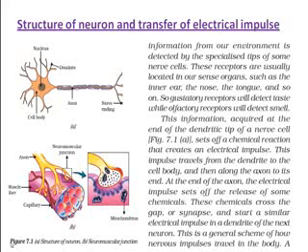Hello students, the second video of today on the chapter Control and Coordination: Structure of neuron and transfer of electrical impulses. So we were discussing the structure of neuron in the previous video.